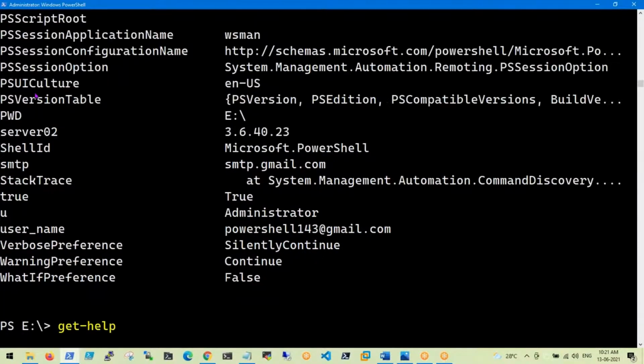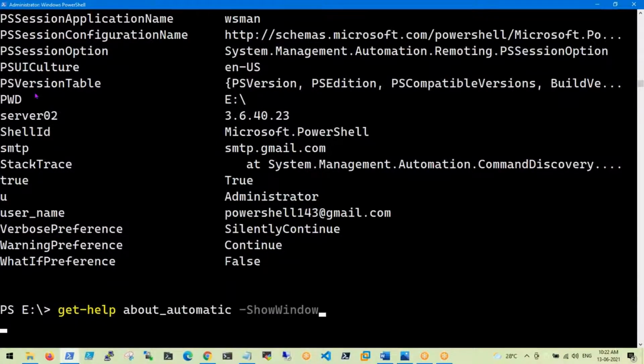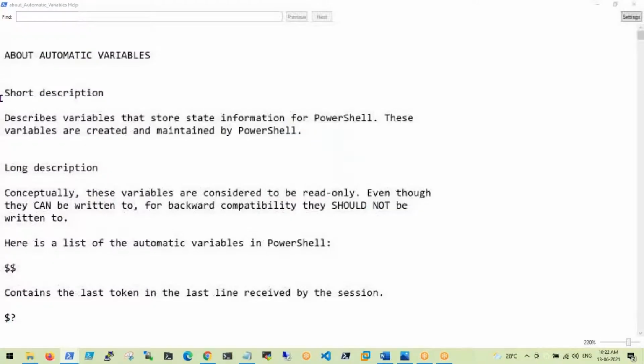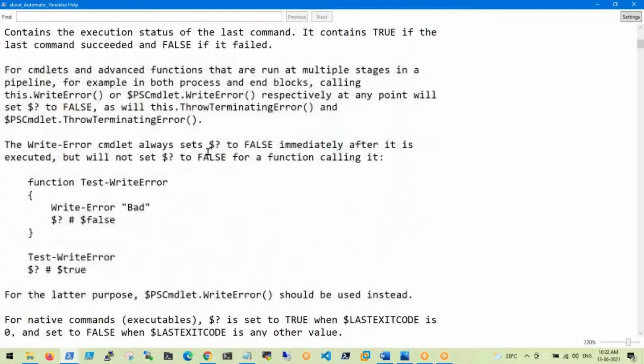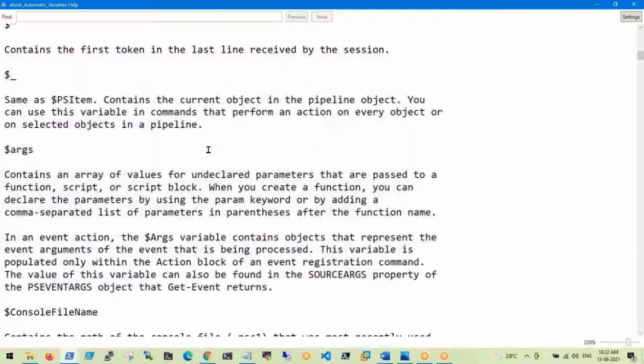How to identify the automatic variable document? I will show you what the automatic variables are. These are examples of automatic variables which come with PowerShell only. How to work with this type of variable? What is $_? What is the current object?